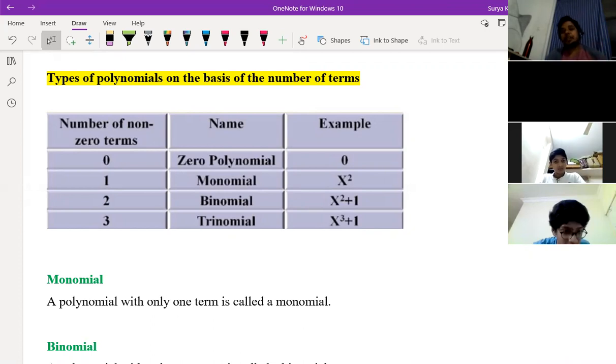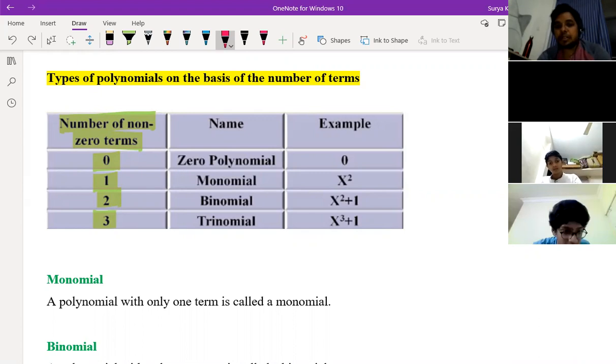Okay, so here we have mentioned the number of terms, and the number of zeros. Number of zeros means how many answers you get if you solve the equation. Here we are seeing monomial, binomial, trinomial. How much the power is, that many answers you should get. If the power is 2, how many zeros will it have, children? Power is 2 means you will get 2 zeros.